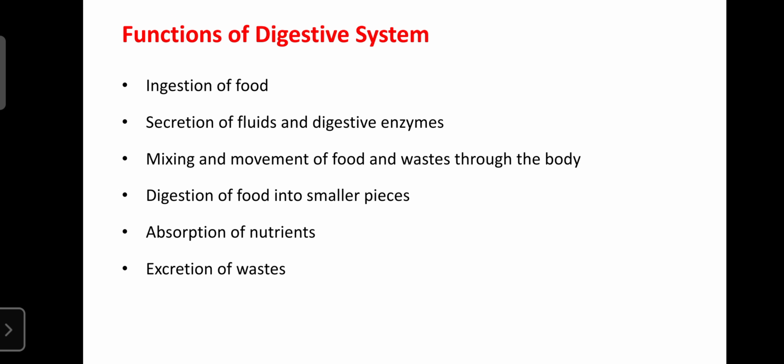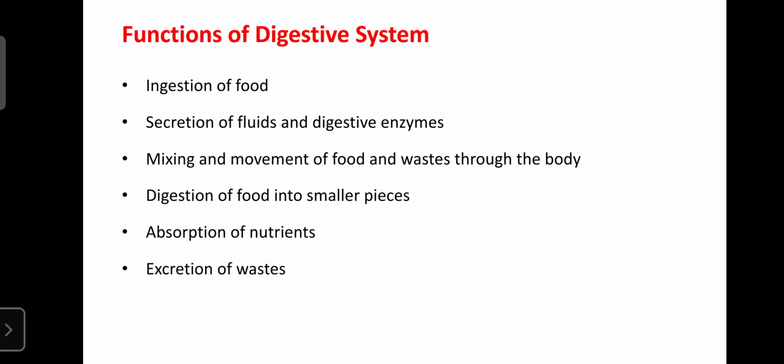In the stomach, the gastric secretion consists of hydrochloric acid. Due to the secretion of hydrochloric acid, the stomach pH is acidic, and due to the secretion of pancreatic juice, the small intestine environment is basic. That is why the digestive system plays an important role in the secretion of fluids. It is also helpful for mixing and moving food, for digesting food into smaller pieces, for absorption of nutrients, and for excretion of waste material in the form of feces.